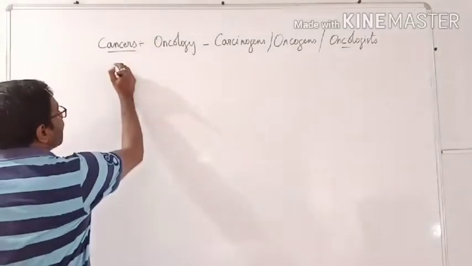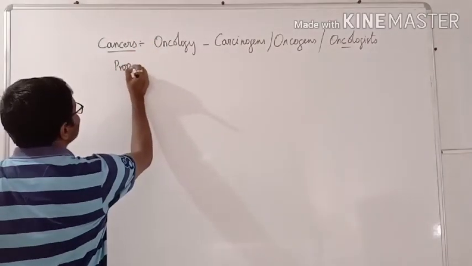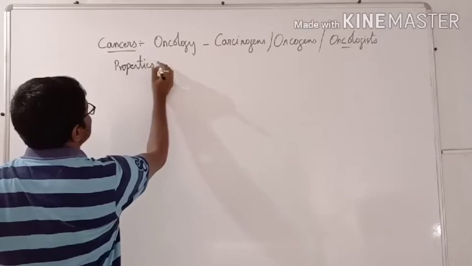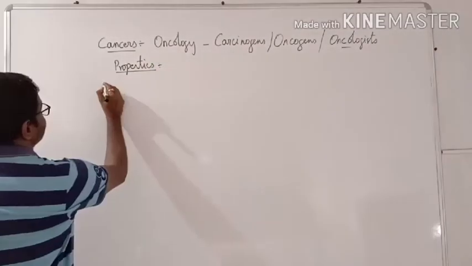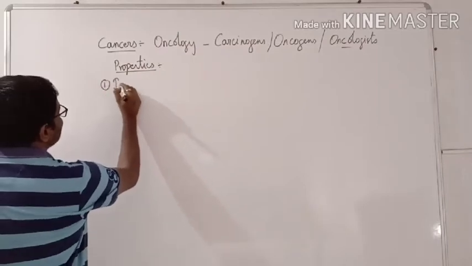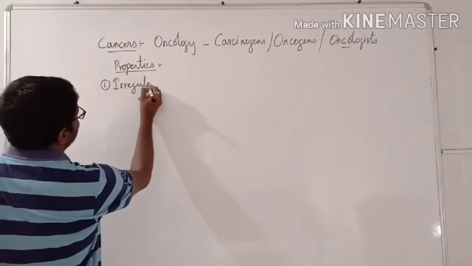Next, what are the properties of cancers? Properties of cancerous cells. First one, irregular shape.